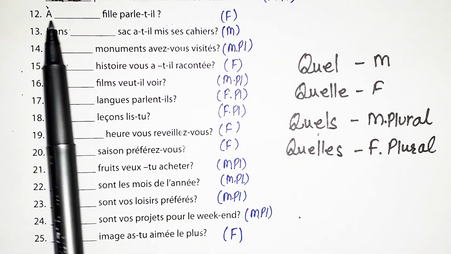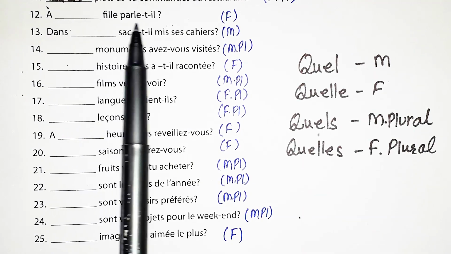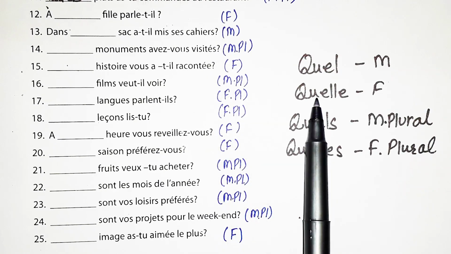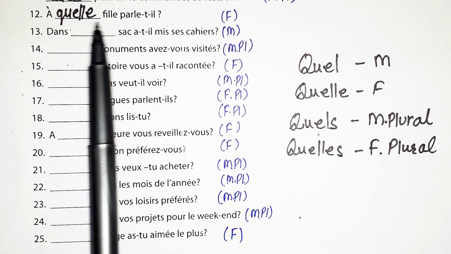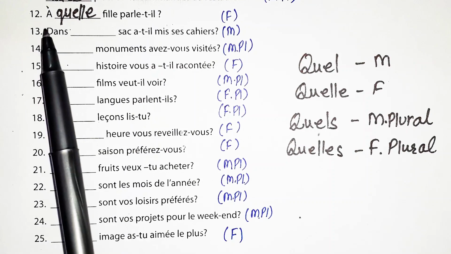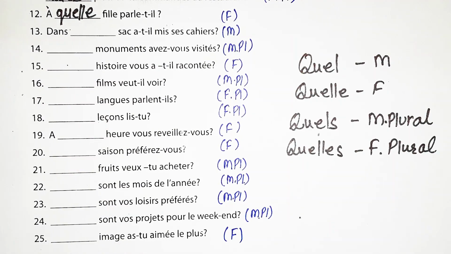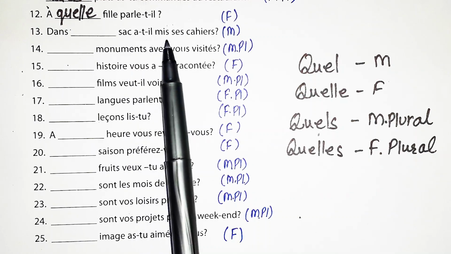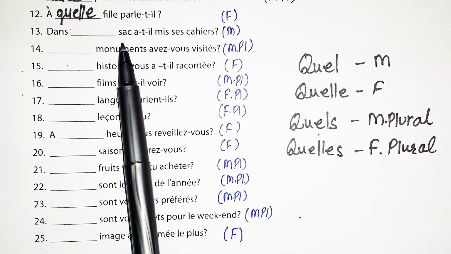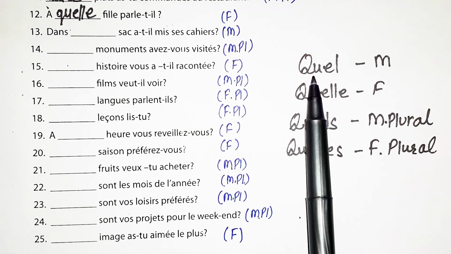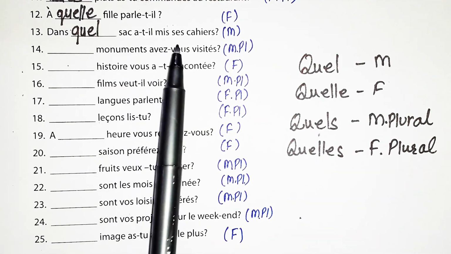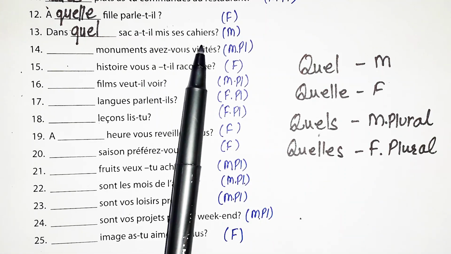Now, the next one is, à dash fille parle-t-il? Now, fille is feminine singular, so we will take the feminine singular case. À quelle fille parle-t-il means to which girl is he talking. Now, the next one is, dans dash sac a-t-il mis ses cahiers? Now, sac is masculine singular, so we will take the masculine singular case here. Dans quel sac a-t-il mis ses cahiers? That means in which bag did he put his notebooks?